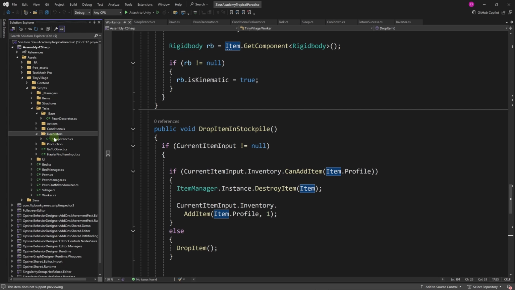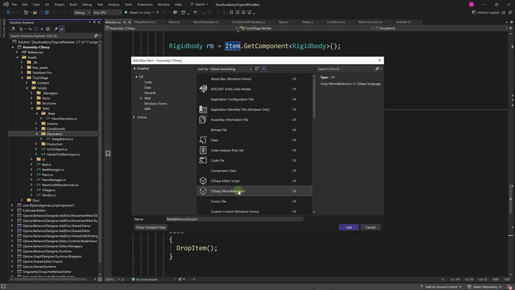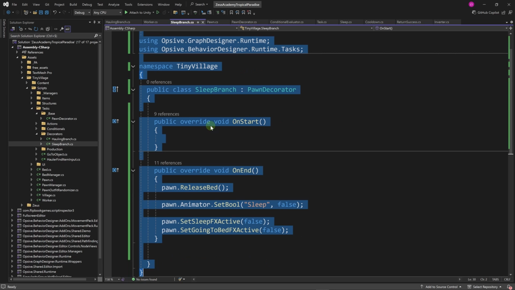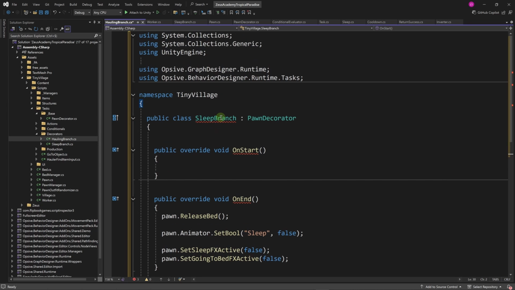Okay, let's go back to our decorators folder and let's create a whole in branch decorator. And here I'm going to just copy the sleep branch and paste it here. Then let's rename it to whole in branch. We don't really need to implement the onStart method.